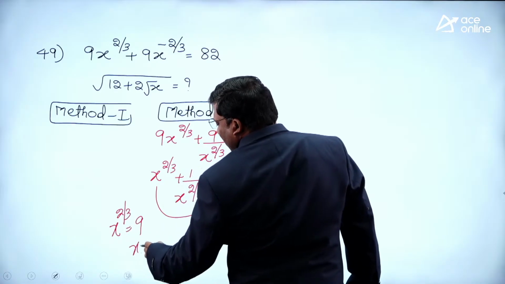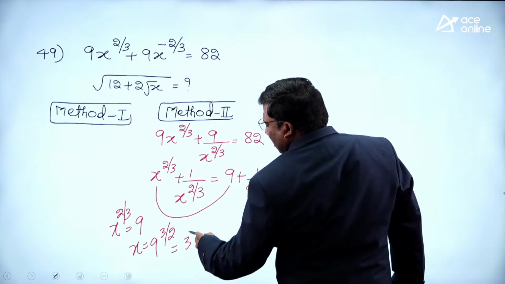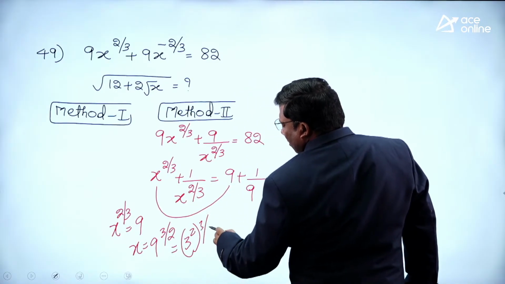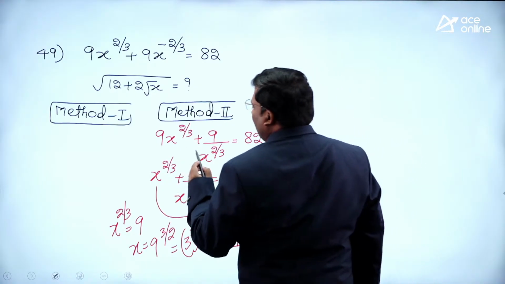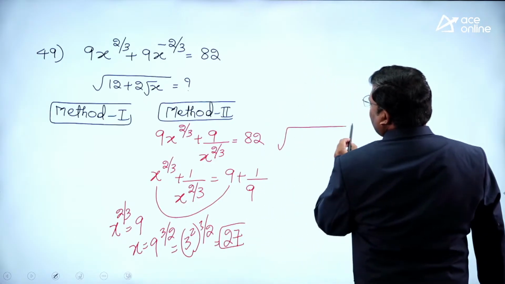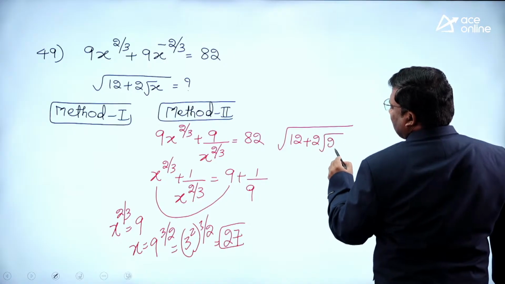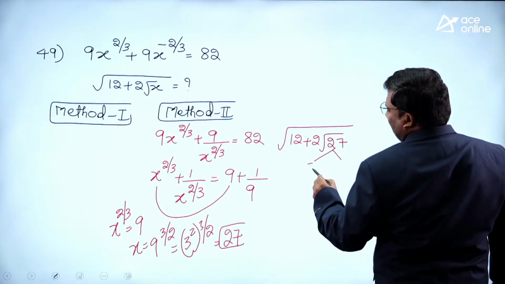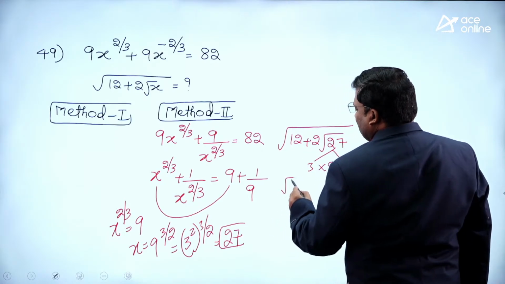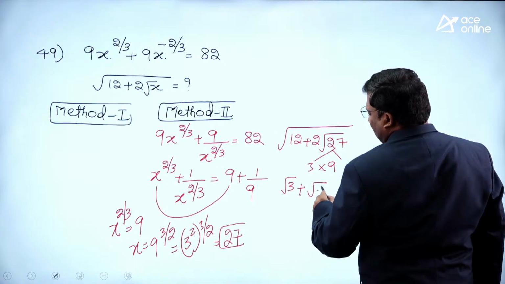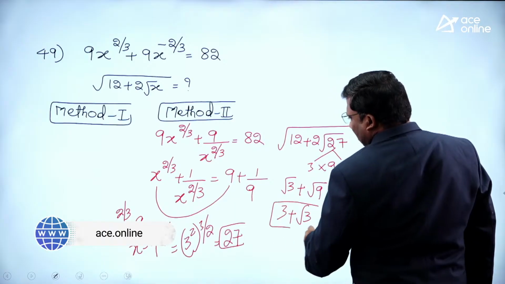So x will become 9 power 3 by 2. 9 power 3 by 2 is 3 square power 3 by 2, which is 3 cube. 3 cube is 27. Most of the students might have done it like this. 12 plus 2 root of 27. 27 is 3 nines are 27. 3 plus 9 is 12. So the answer is root 3 plus root 9, so the answer is 3 plus root 3.